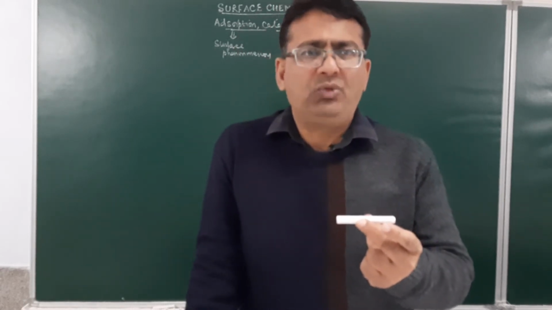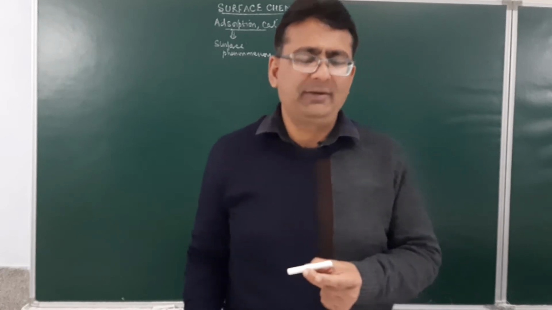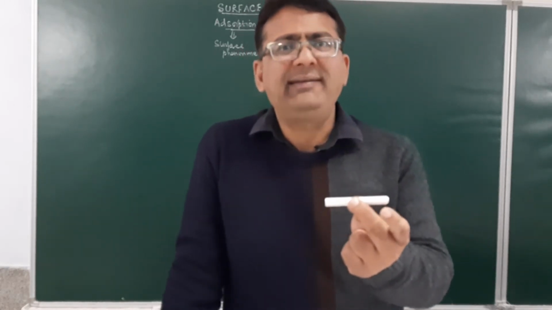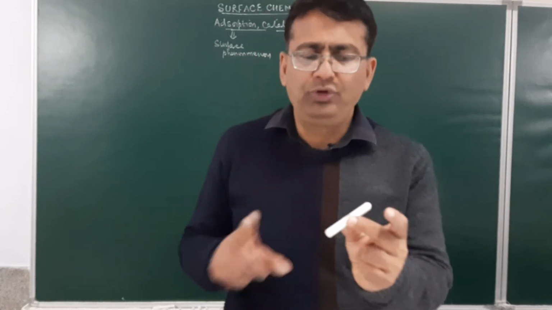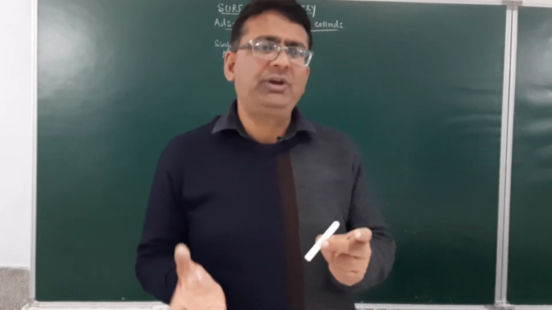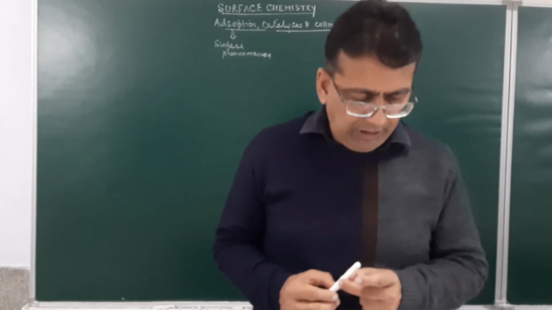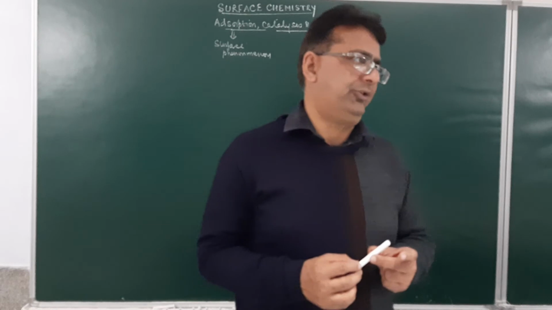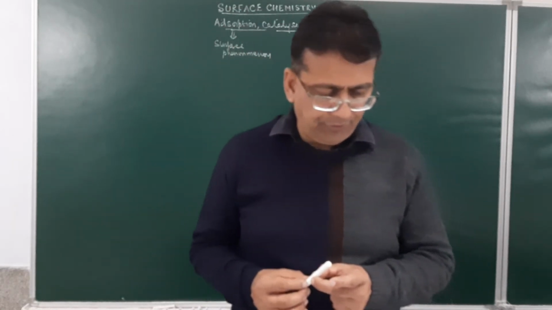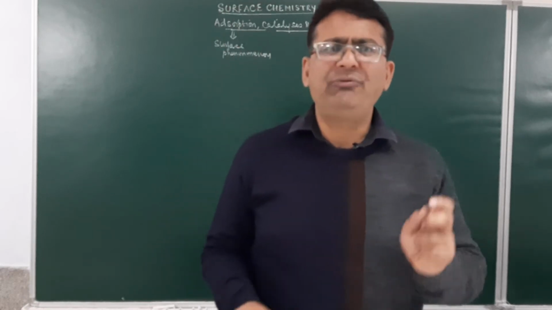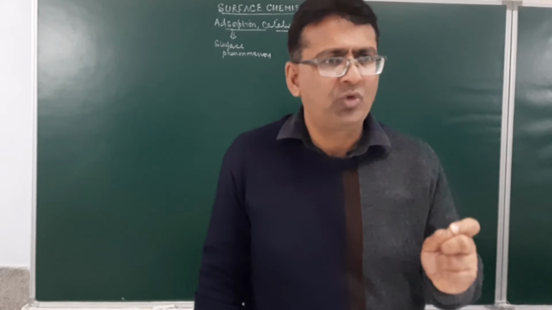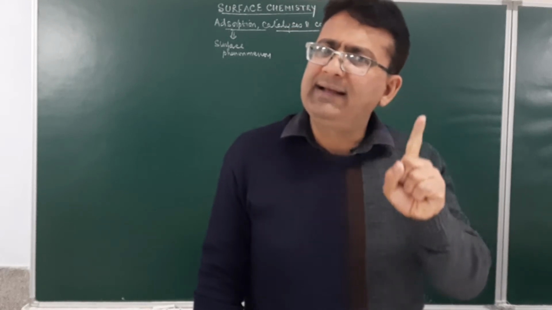Now, the solid or liquid on whose surface the adsorption takes place is called the adsorbent. So, this surface of the solid will be called the adsorbent, and the substance which gets adsorbed will be the adsorbate. So, we must know what is adsorption, what is adsorbent and what is adsorbate. One more thing, students, a very brief point which has already been done with you, and these are the questions in the board examination. Adsorption is a surface phenomenon.